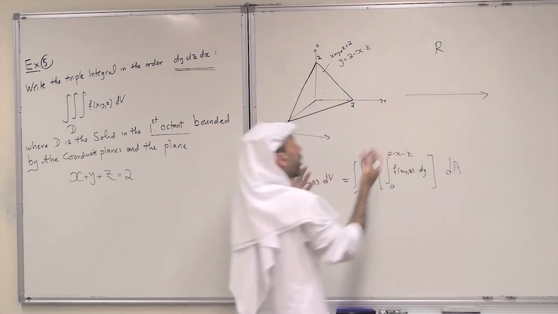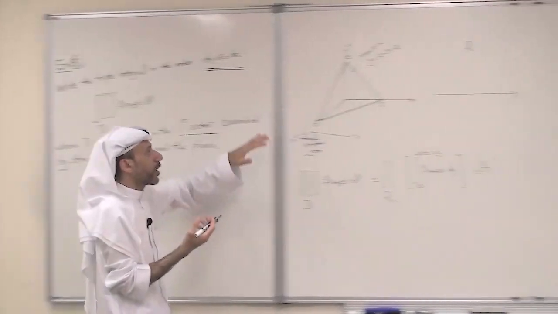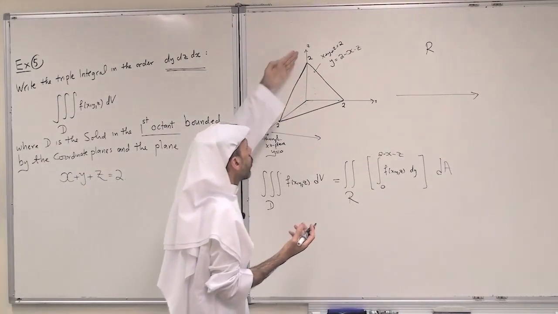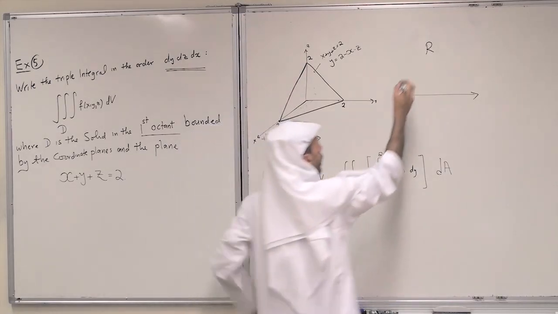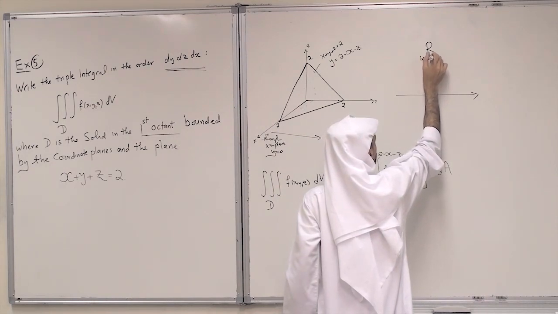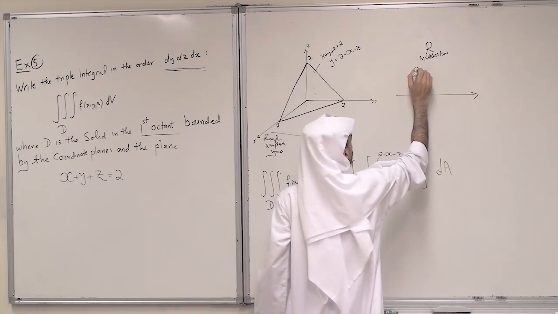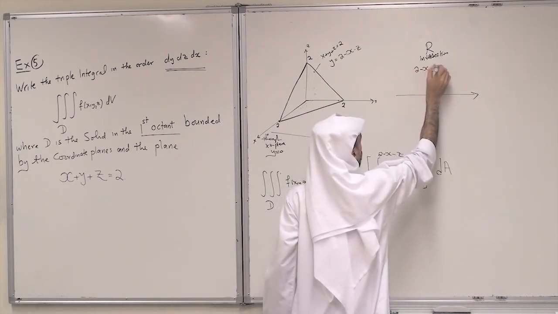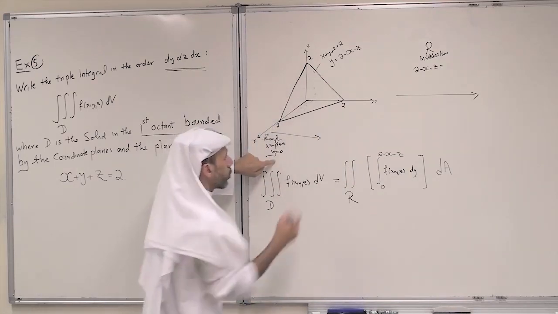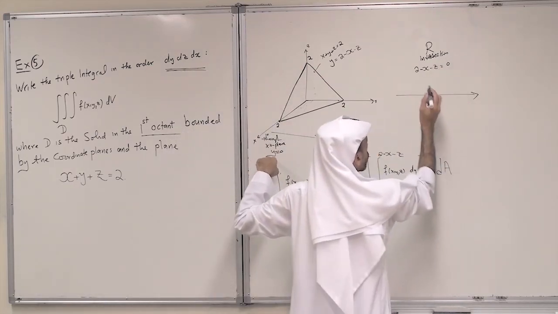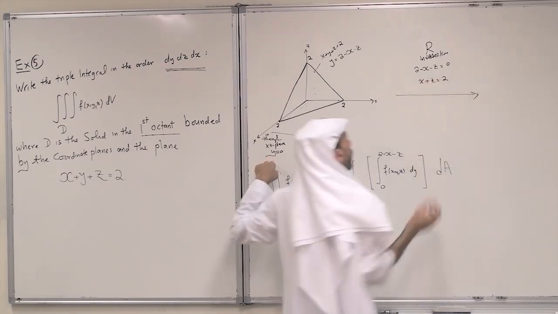And if it is not clear, again you find the intersection. Usually it helps to find the intersection of this plane with the xz plane. So when you find the intersection, the plane is y equals 2 minus x minus z, and the equation of the xz plane is y equal to 0. So this is just x plus z equals 2.